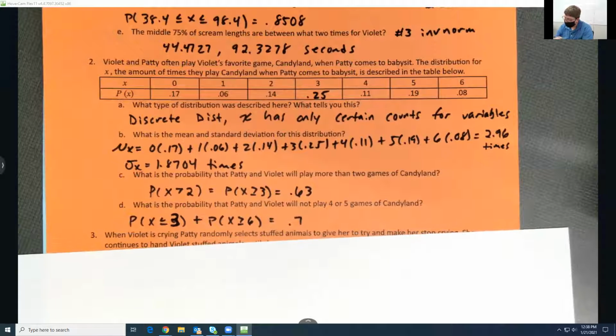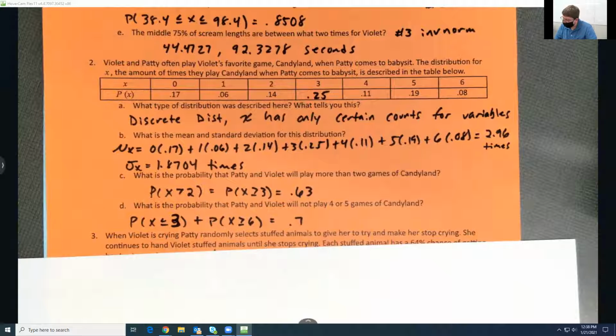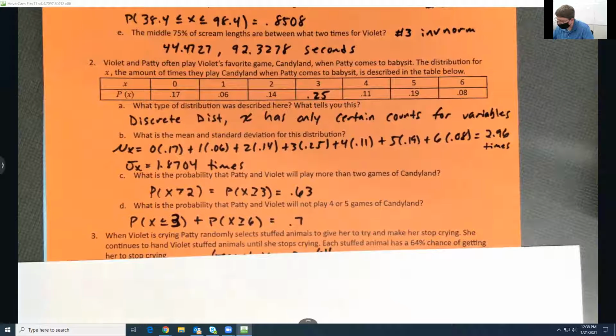Next up, number 3. When Violet is crying, Patty randomly selects stuffed animals to give her to try and make her stop crying. She continues to hand Violet stuffed animals until she stops crying. Each stuffed animal has a 64% chance of getting her to stop. So our distribution type is geometric.